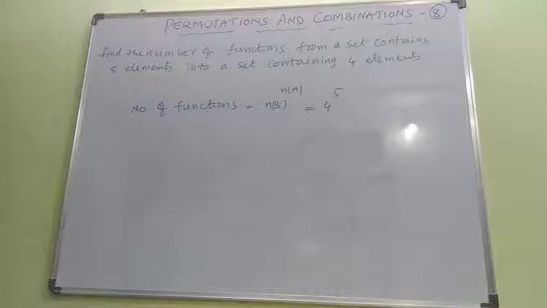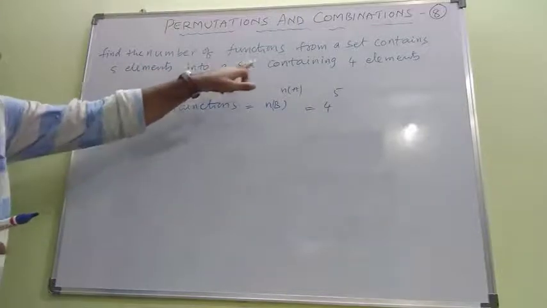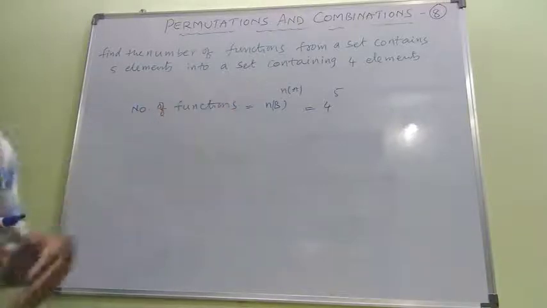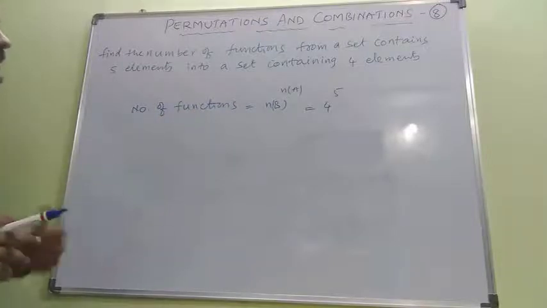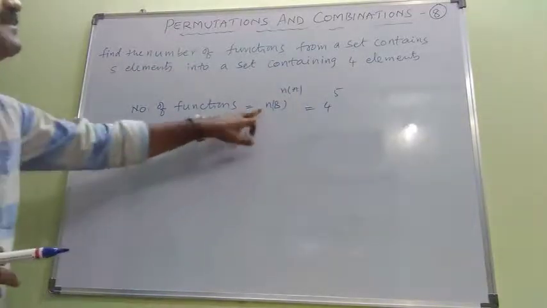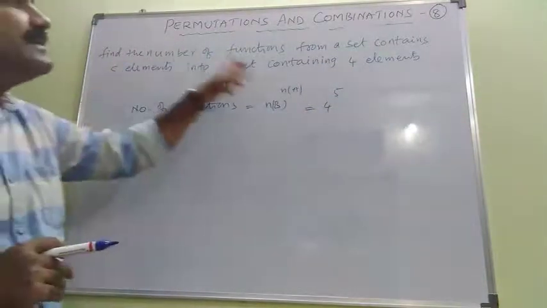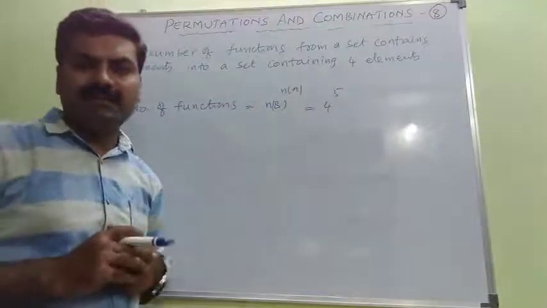So look at this problem. Find the number of functions from a set containing 4 elements into another set containing 4 elements. Actually, in the chapter on functions we already learned the formula for the number of functions: n(B) to the power of n(A). Set B, the second set, contains 4 elements, whereas set A contains 5 elements. Hence the answer is 4 to the power of 5. This is the formula we learned already in the chapter on functions.